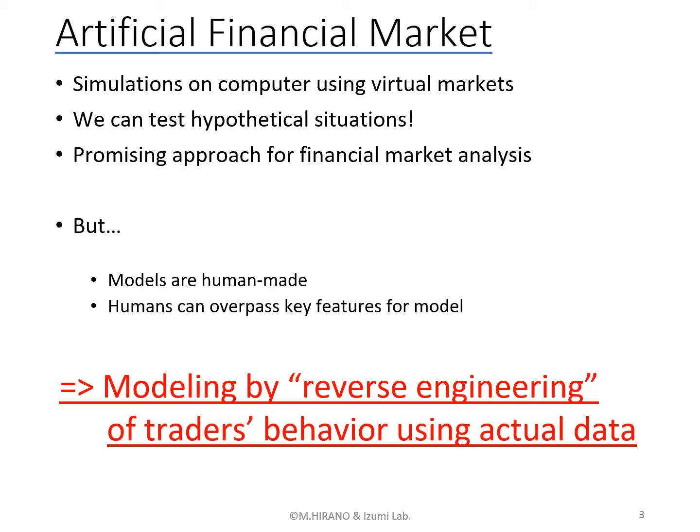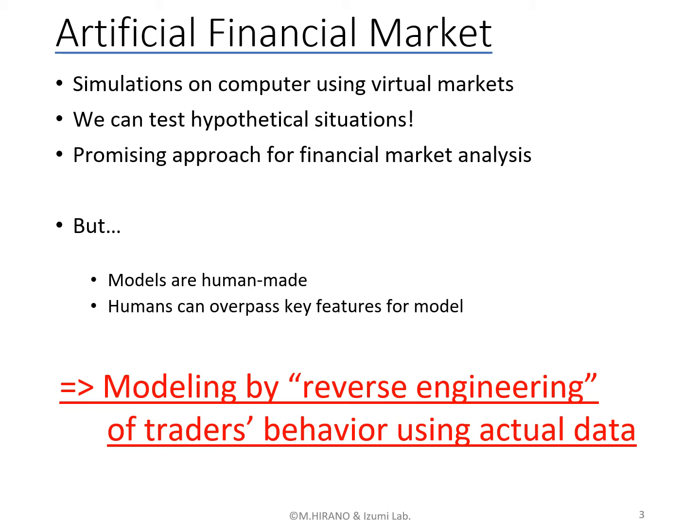One promising approach is artificial financial market. Artificial financial market is a kind of computer-simulated virtual market. The benefit of artificial financial market is that we can test hypothetical situations. For example, we can test a new regulation before its introduction. However, artificial financial market has some issues. For example, models are human-made, so some important features for the model can be missing.